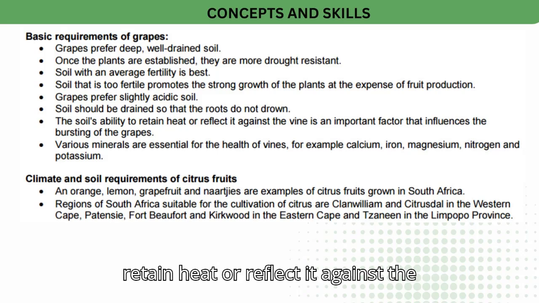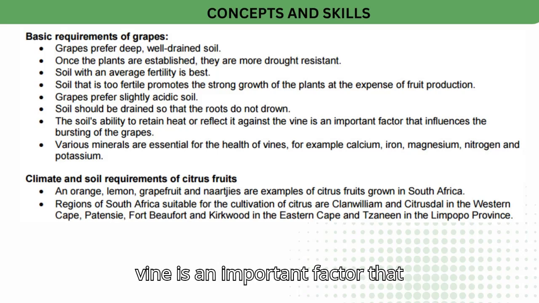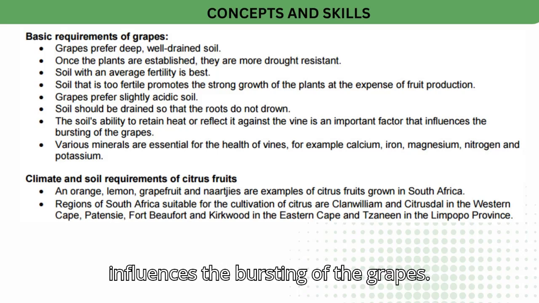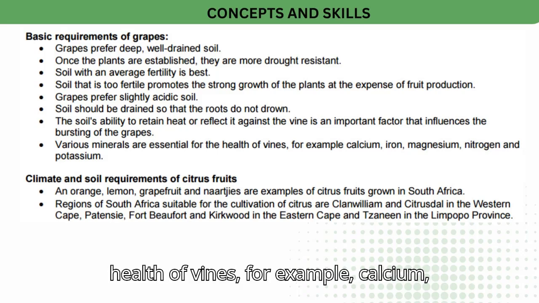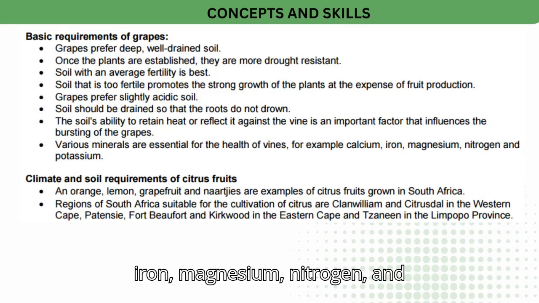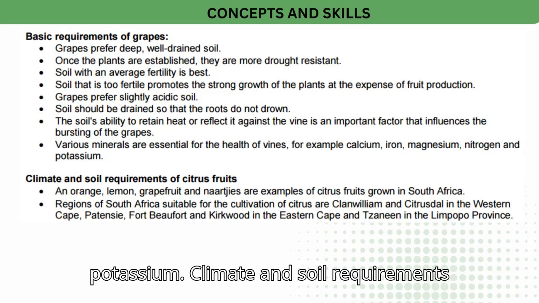The soil's ability to retain heat or reflect it against the vine is an important factor that influences the ripening of the grapes. Various minerals are essential for the health of vines, for example calcium, iron, magnesium, nitrogen and potassium.